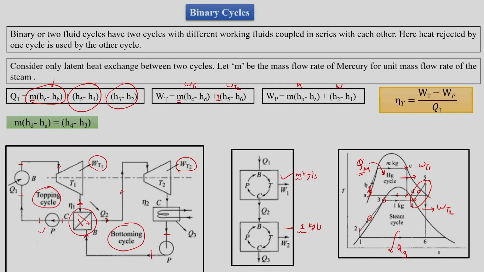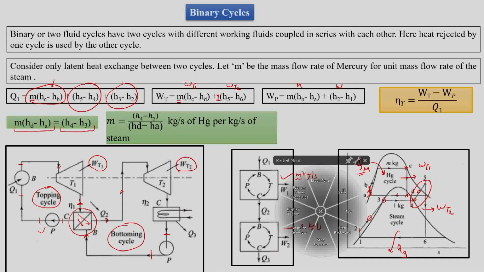And now what we have said is that we have heat exchange only at the latent heat sense. So the heat rejected by the mercury is equal to the heat gained by the water from the latent heat sense. So we have M into Hd minus Ha as the heat rejected by the mercury, and H4 minus H3 is the heat gained by the steam.